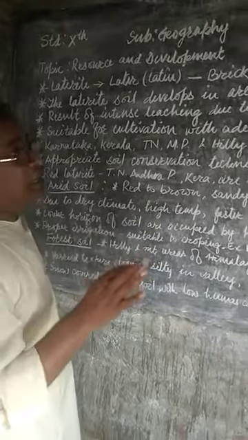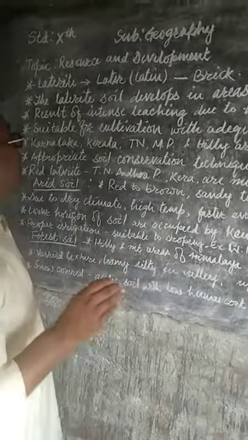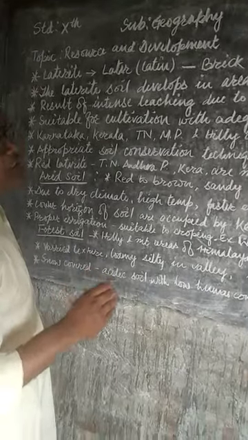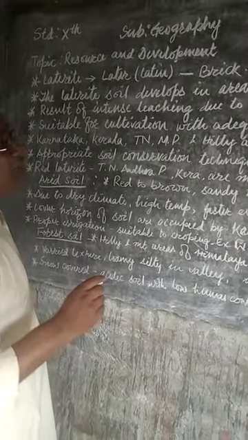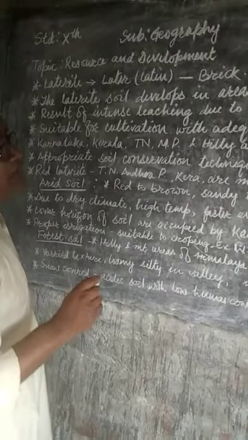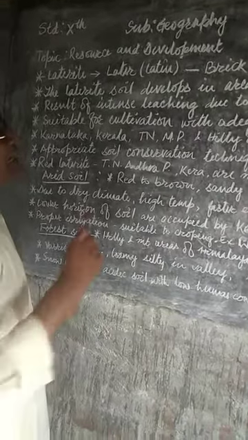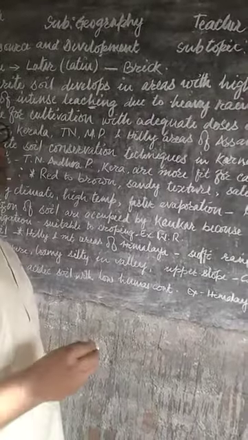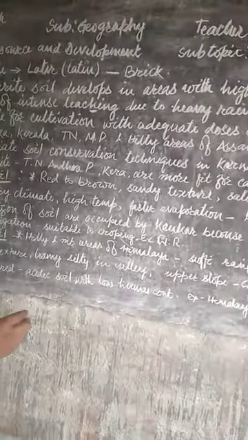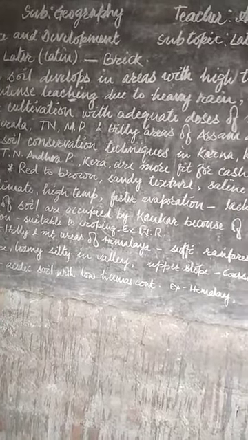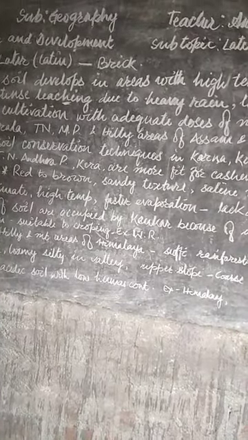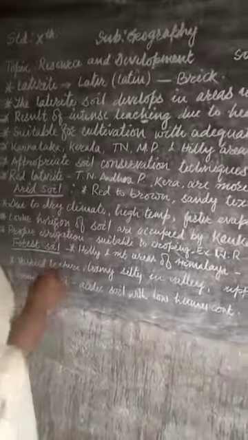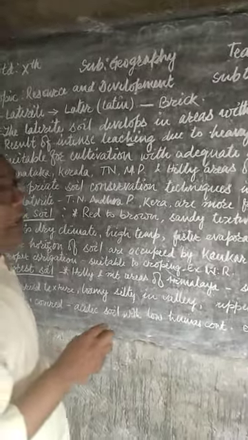So in this soil the humus contents are very low, and it is developed in the areas where high temperature and heavy rainfall occur. Due to high temperature and heavy rainfall comes the leaching process; the Hindi meaning of leaching is nikshalan. Due to the leaching process, it becomes red.